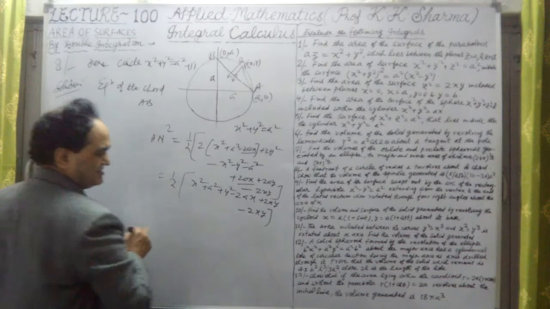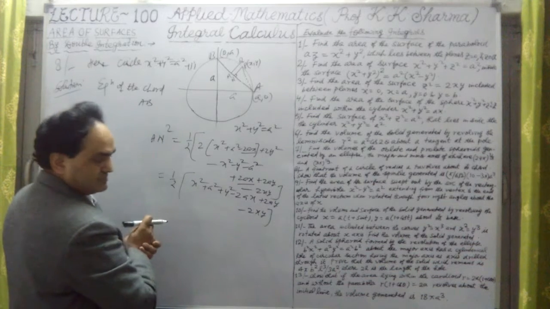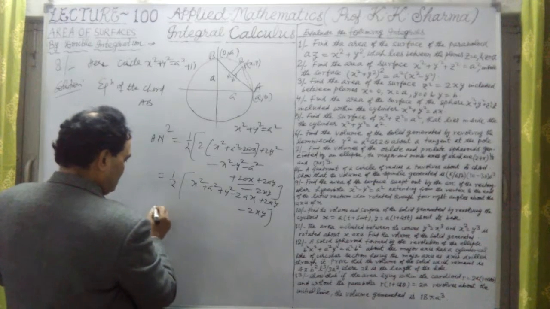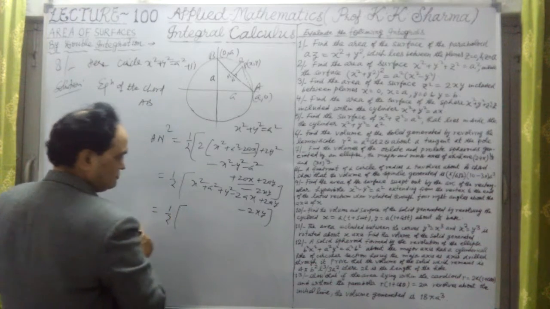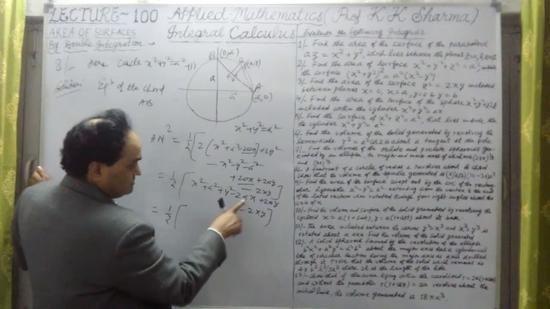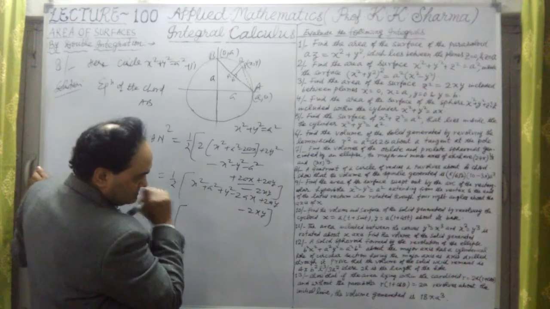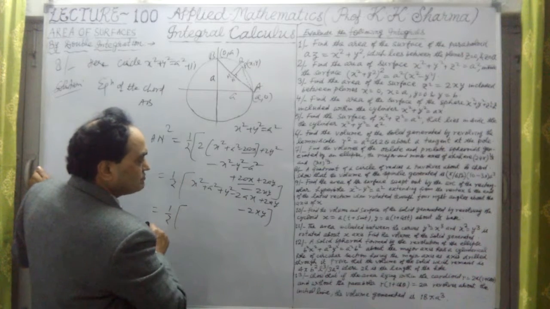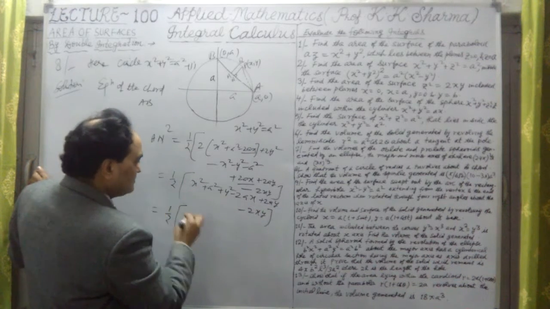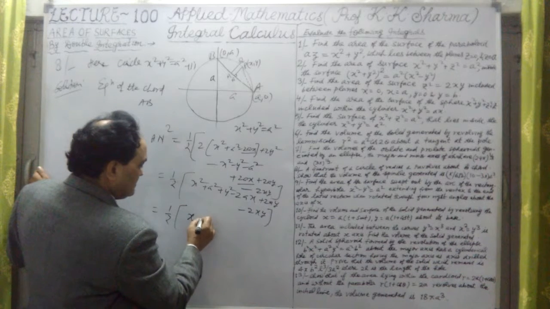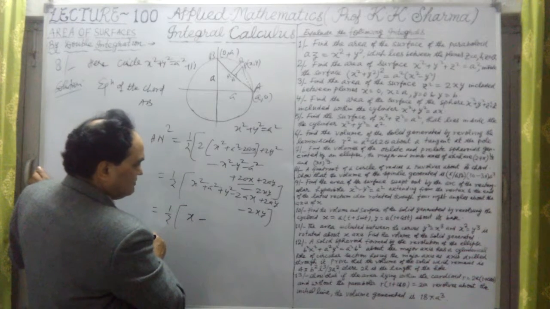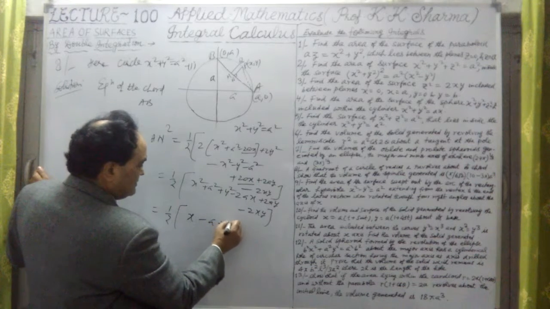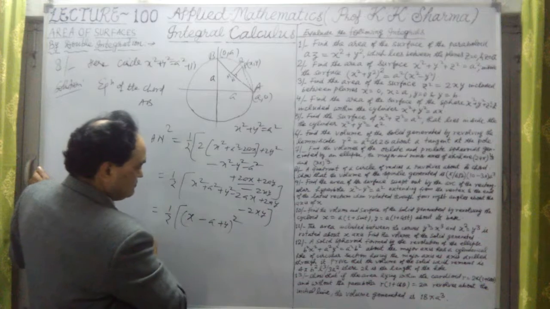Now let us see what this is. It will give us one by two of the bracket. It will be (x minus a plus y) whole square.